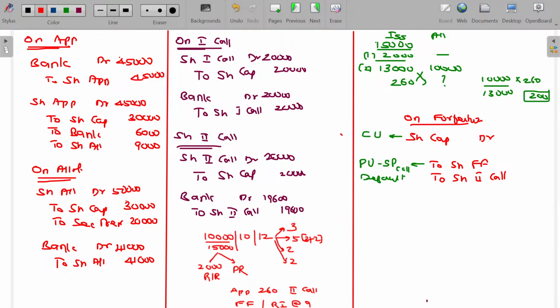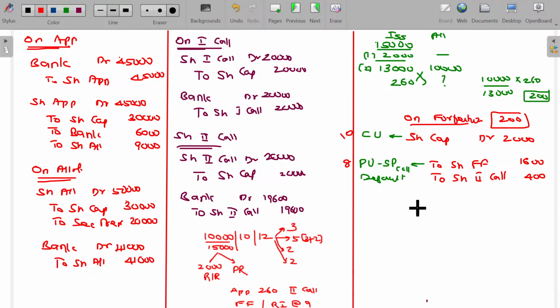Now, what is the value here? 10 rupees, fully called up. Number of shares forfeited here being 200, so 200 into 10, 2000 rupees. And paid up value: only 2 rupees not paid, 8 rupees paid up. So 8 into 200, 1600. What is the amount defaulted? 400 rupees. Hope you will be now able to understand this one.